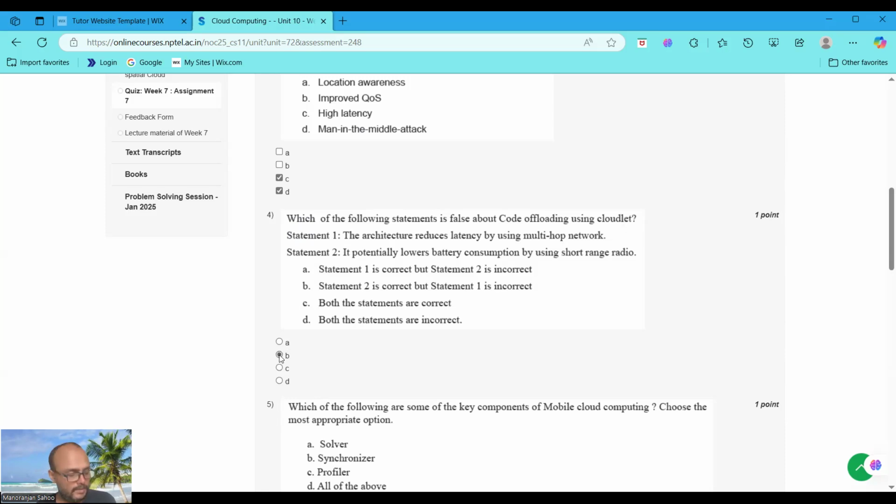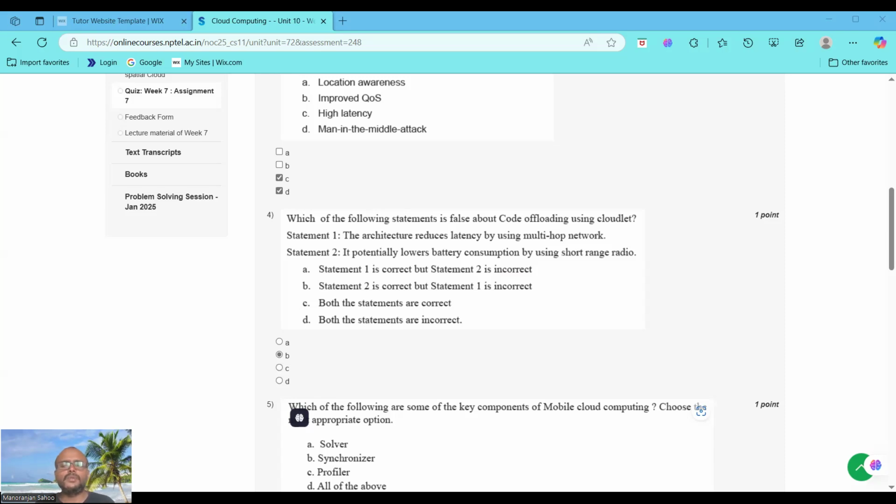So option B: statement 2 is correct, but statement 1 is incorrect. Why? Code offloading with cloudlets: cloudlets are small-scale cloud data centers located at the edge of a network, closer to mobile devices.